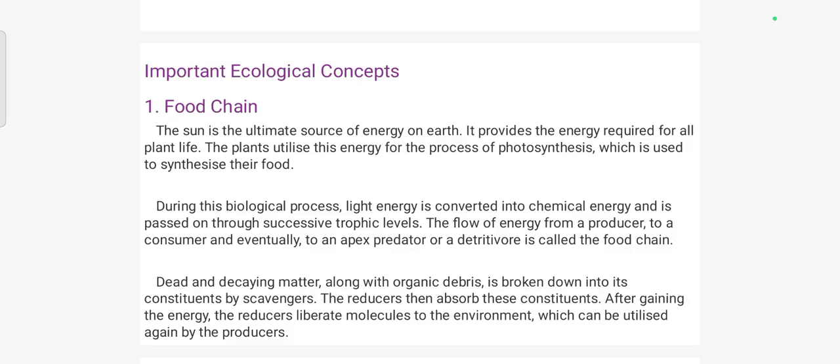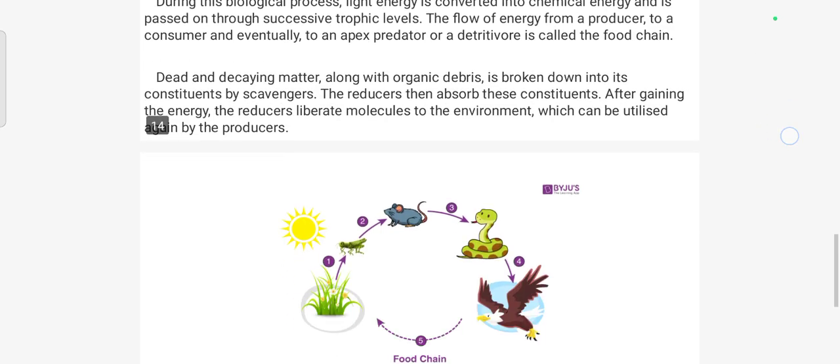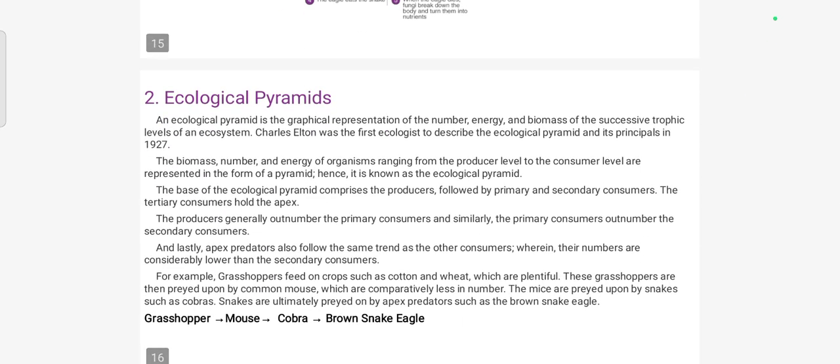The energy is transferred from one trophic level to another. This transfer of energy from one trophic level to another is known as energy flow. The energy flows through food chains. The direction of the arrows indicates the direction of energy flow.